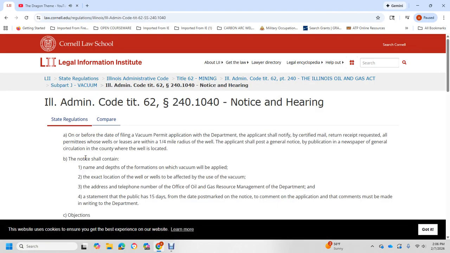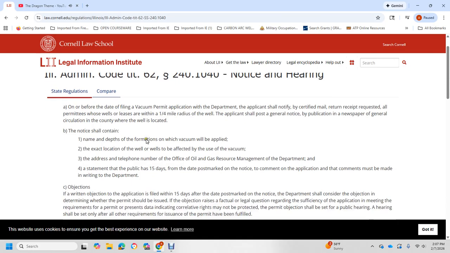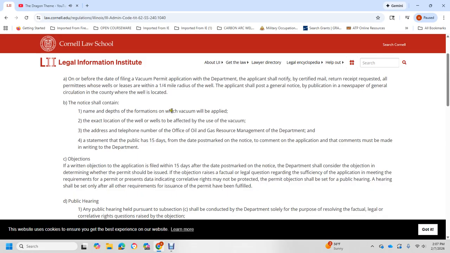Notice of hearing. On or before the day of filing of the vacuum permit application with the department, the applicant shall notify, by certified mail with return receipt requested, the permittee of each well on the lease within a quarter mile radius. The applicant shall also give general notice by publication in a newspaper of general circulation in the county where the well is located. The notice shall state the depth of the formation where vacuum is applied, the exact location of the wells affected, the use for the vacuum, and direct comments to the telephone number of the Office of Oil and Gas Resource Management of the department. Statements to the public are due within 15 days of the postmark date of the notice of the application.